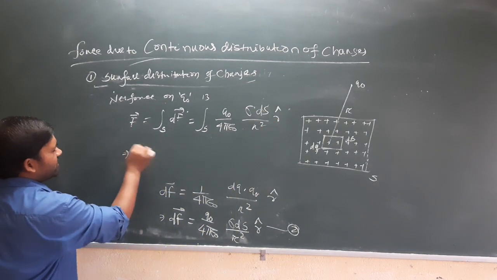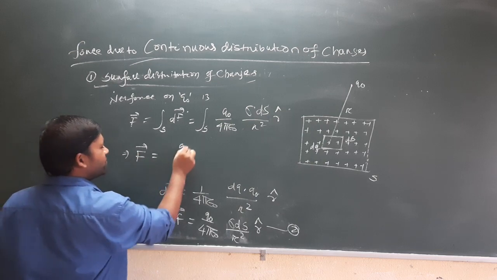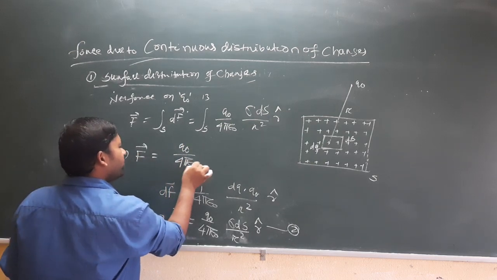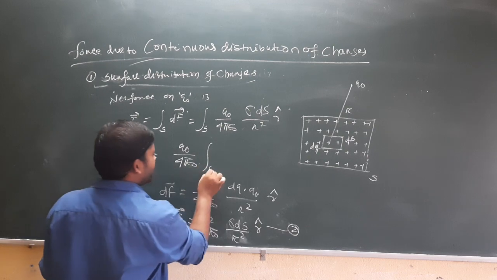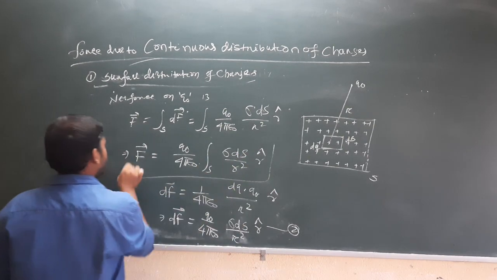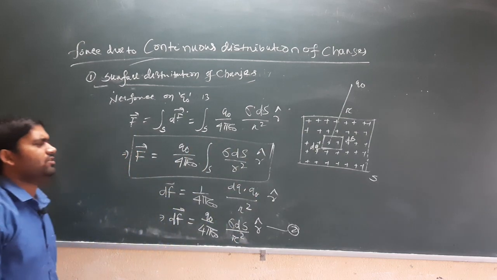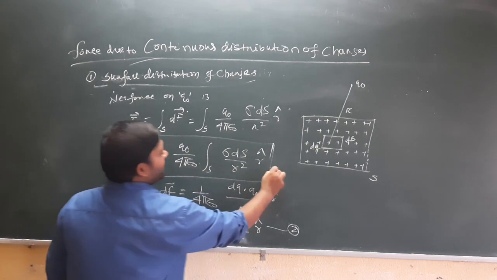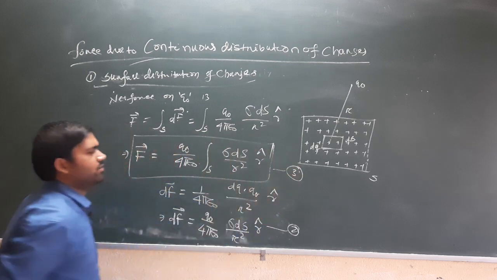So force due to a continuous charge distribution equals q naught by 4 pi epsilon 0, integration over S of sigma dS by r square, r cap. This is the expression for force due to a surface charge distribution.